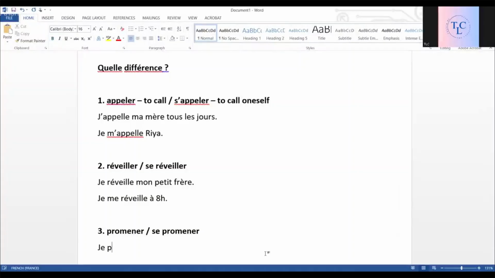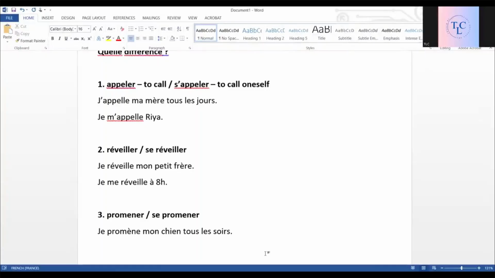One example: je promène mon chien tous les soirs. I walk my dog every evening. I take my dog for a walk every evening. So that action is being done on the dog. And if I'm saying je me promène toujours dans le parc, I take a walk always in the park.